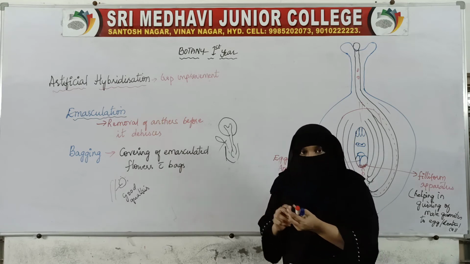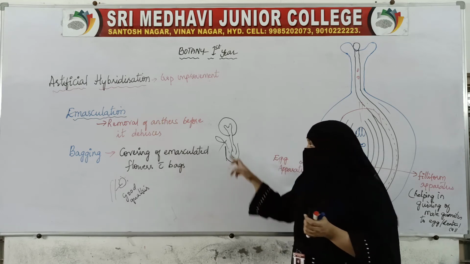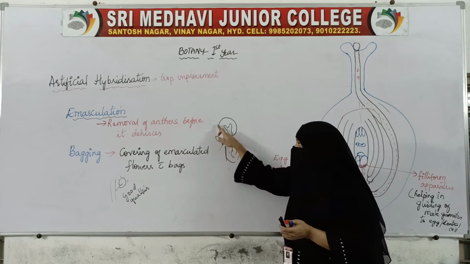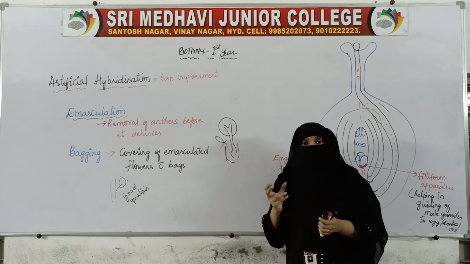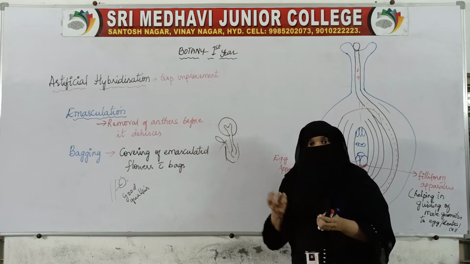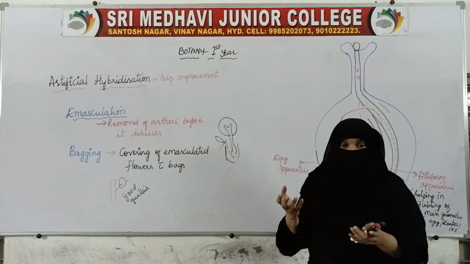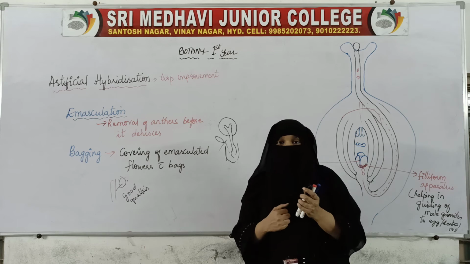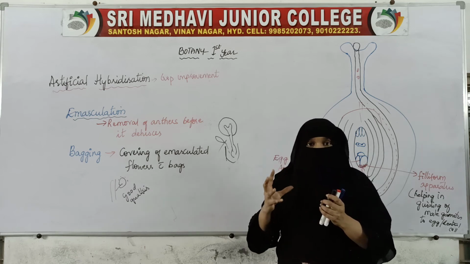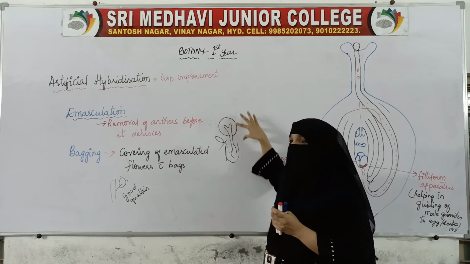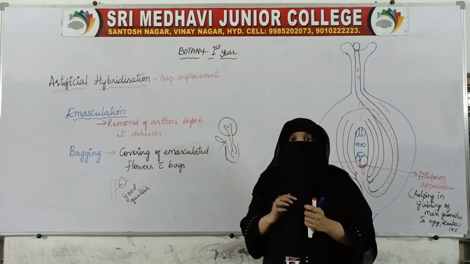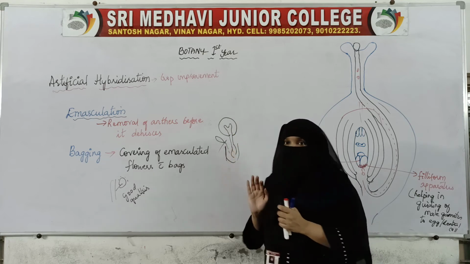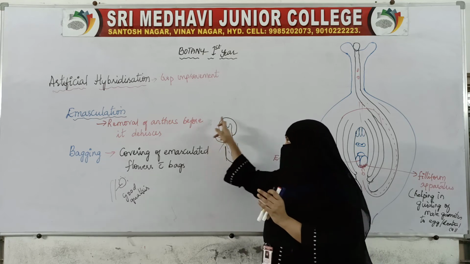Now, apart from removing the anthers, they simultaneously cover the stigma with a bag. This bag will be of butter paper or some polythene paper. They mostly use butter paper. So they make a bag of butter paper and cover it over the stigma. Now the stigma is covered, and no pollen can come and sit on it.